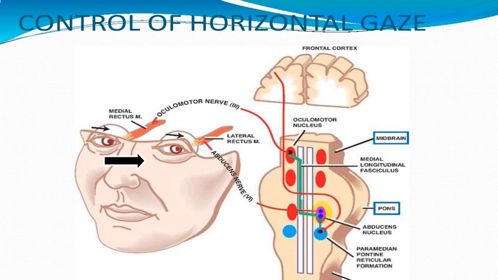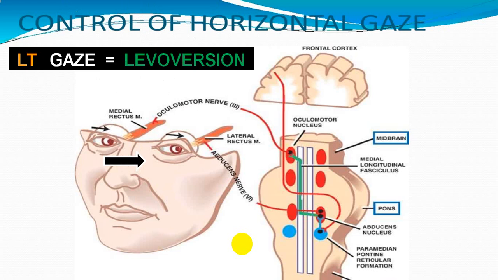That is abduction, and now impulse from that 6 cranial nerve will cross over to opposite side, stimulates the opposite side 3rd cranial nerve, which will stimulate the medial rectus, and opposite eye will adduct, and this will give rise to left gaze.